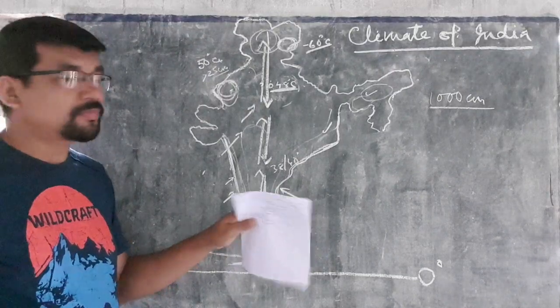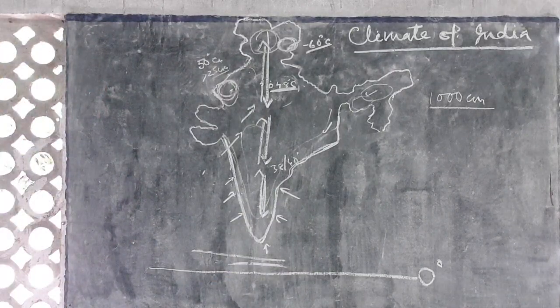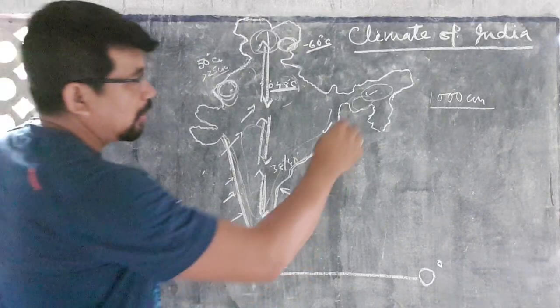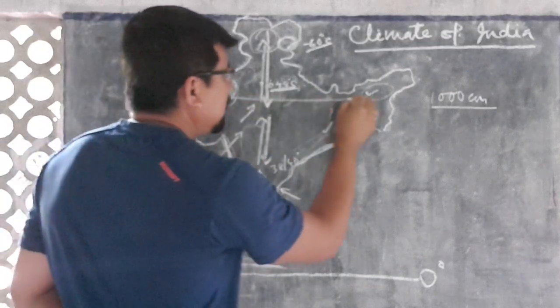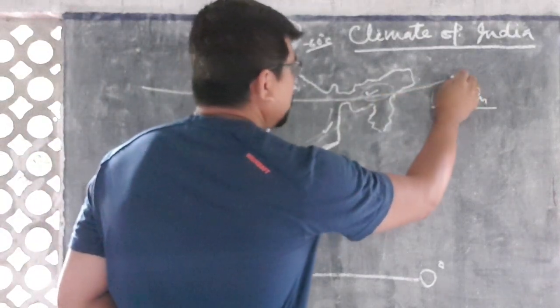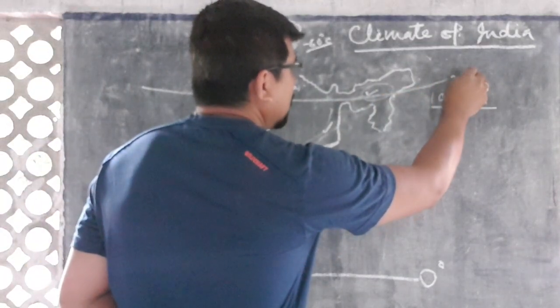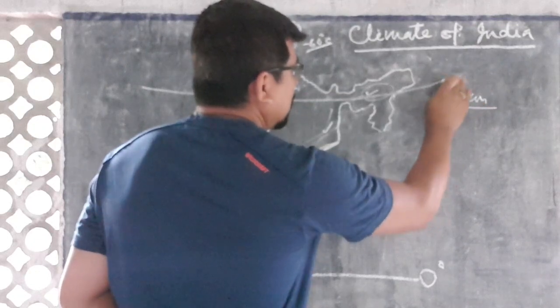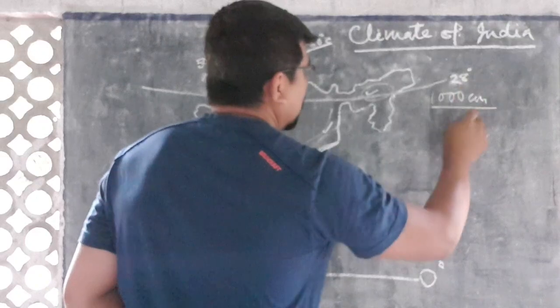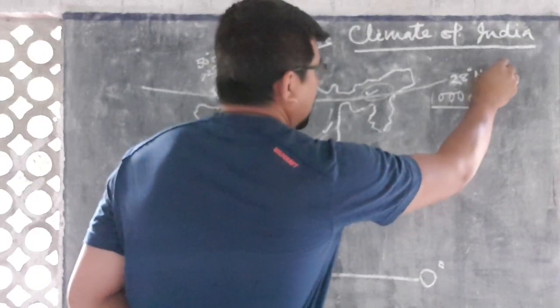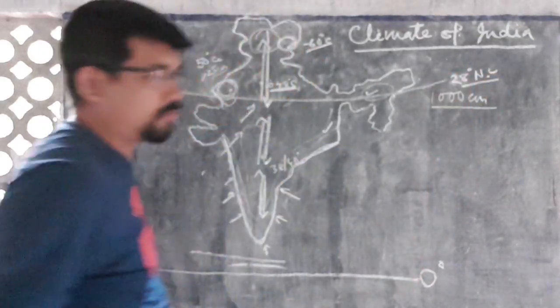Okay? Now you see, the same line of latitude, nearly 28 degrees north latitude, suppose.